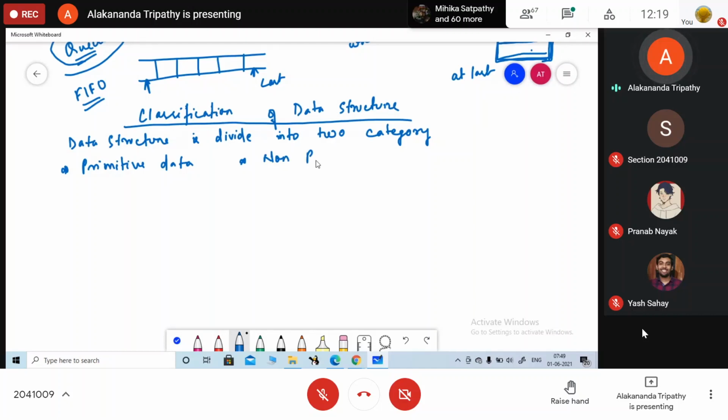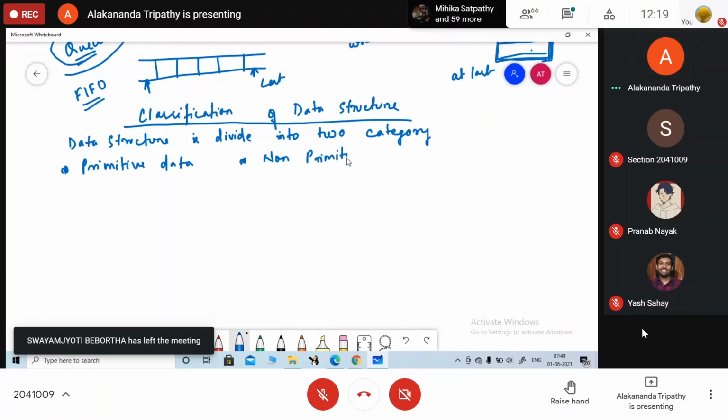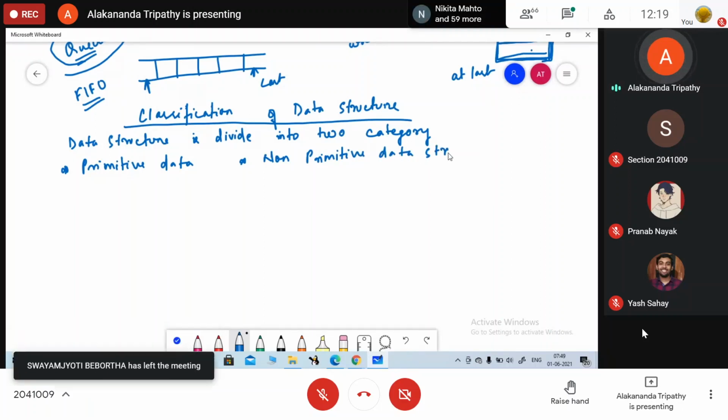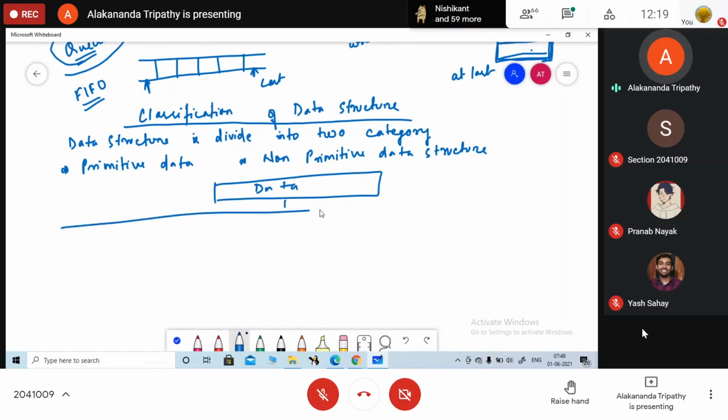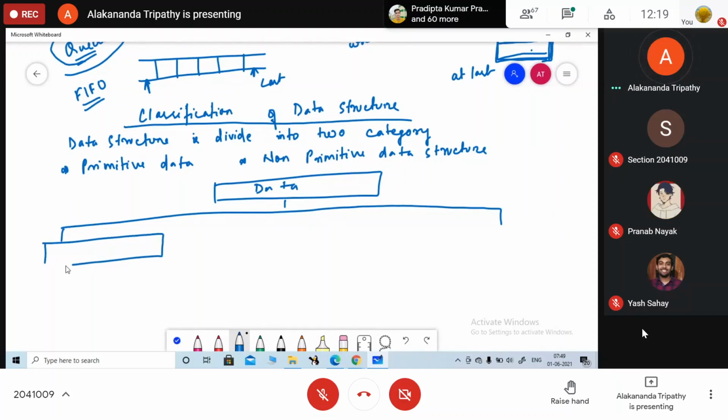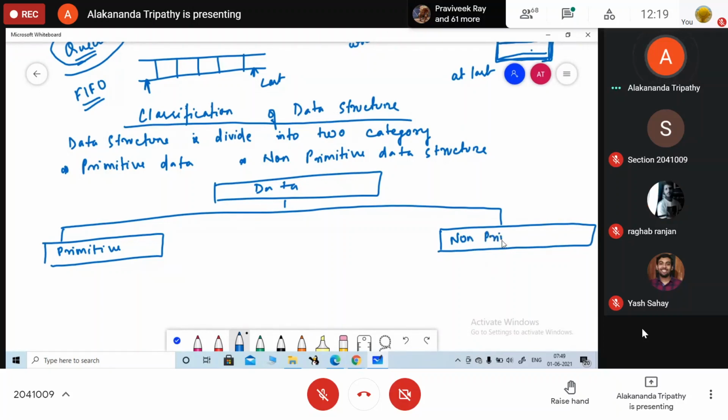So primitive you have already learned. Okay, here I am doing the classification. Data structure is basically classified into two types. One is your primitive and the other one is your non-primitive.